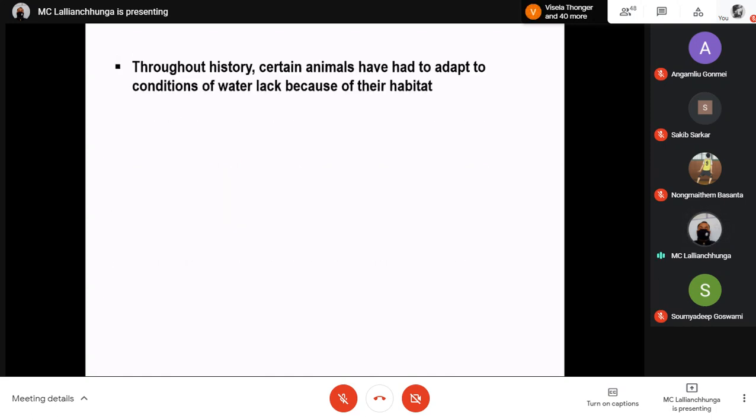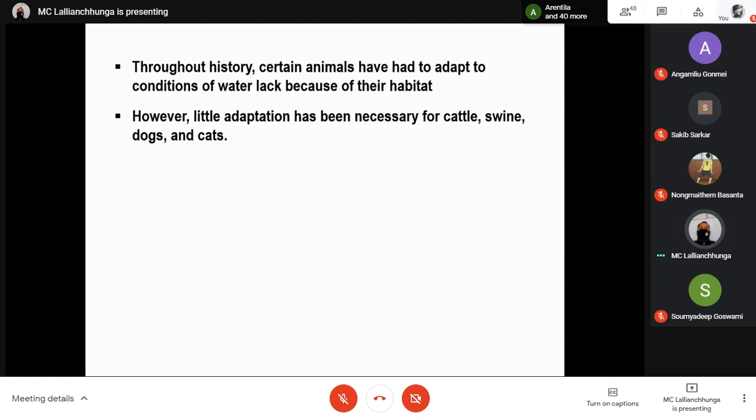Okay, throughout history, certain animals have had to adapt to conditions of water lack because of their habitat. So we know that different animals' tolerance to water scarcity is different. Some animals may be able to adapt easily, but for some, it is difficult.